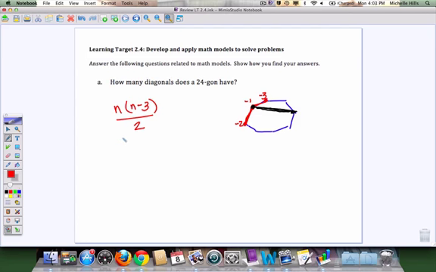But if you understand why the formula is what it is, you don't have to memorize it. You just understand it. So for a 24-gon, I would take 24 times 21, because of 3 fewer diagonals, and divide by 2. So 24 times 21 divided by 2 is 252 diagonals. It asks me how many diagonals, so I'm going to label my answer.